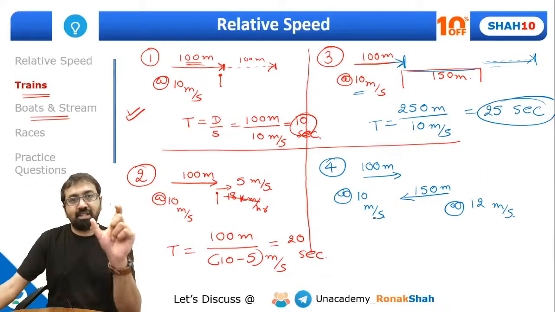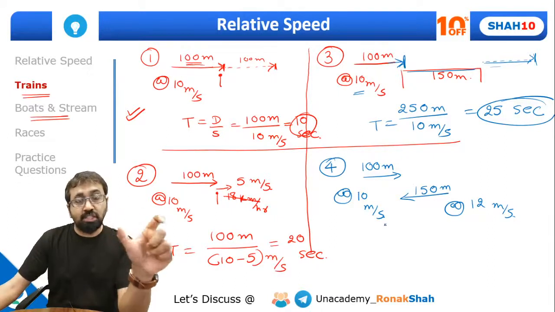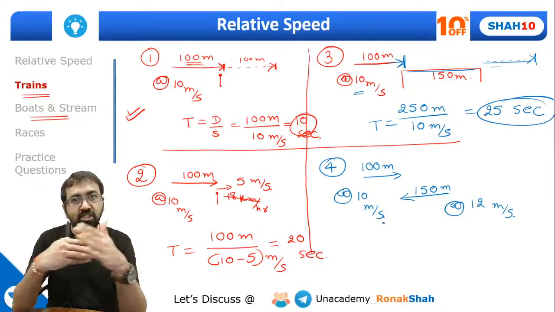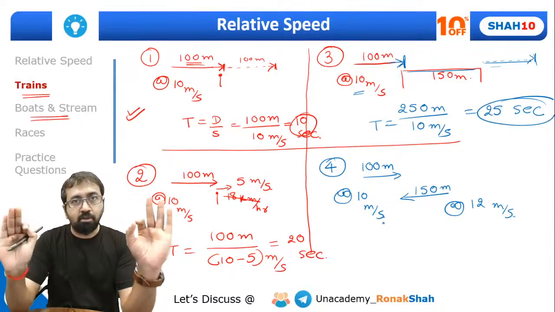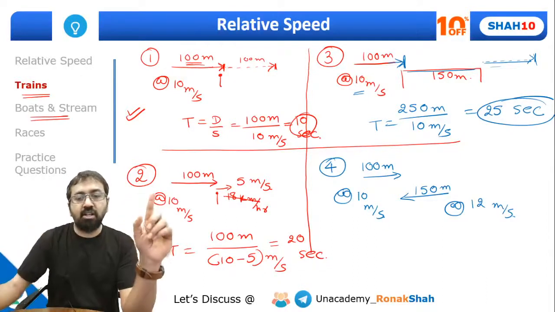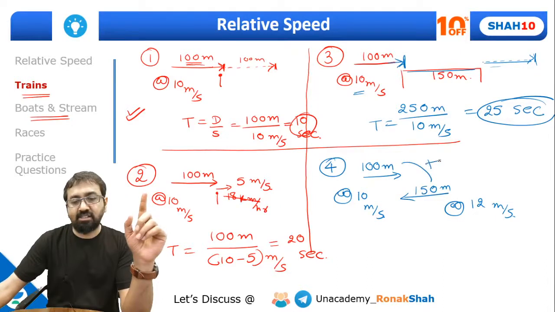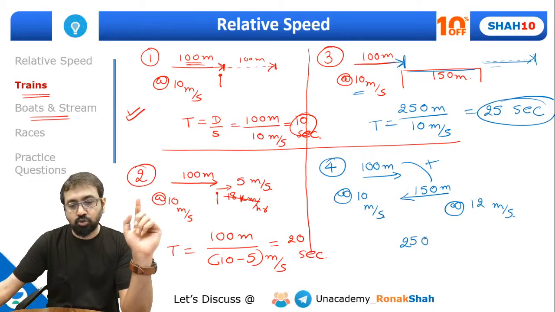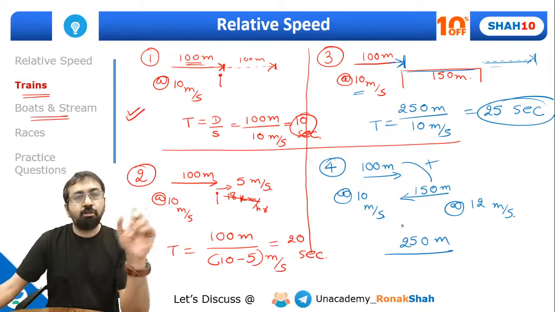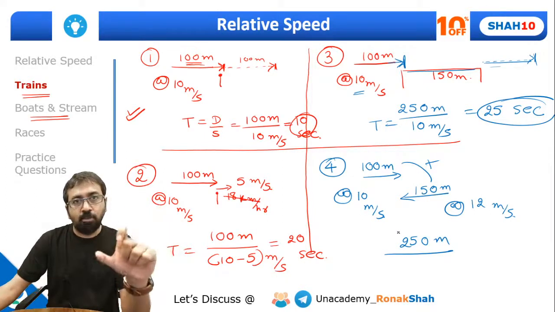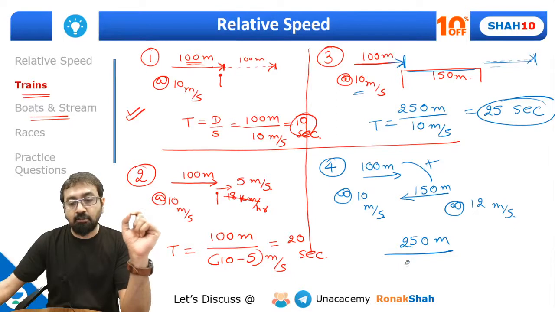So please understand, when two trains want to cross each other, whether they're traveling in opposite direction or in the same direction, remember the distance to be traveled is equal to the sum of their lengths. So what is the total distance to be traveled? 100 plus 150, that is 250 meter. Now what will be the relative speed? Since they are traveling in opposite direction, relative speed will be the sum of the speeds. So relative speed will be 22 meter per second.